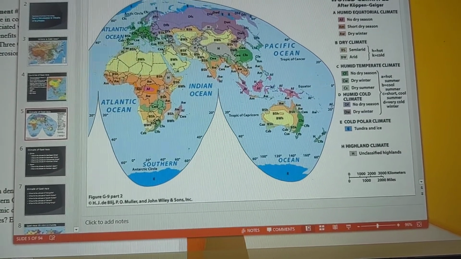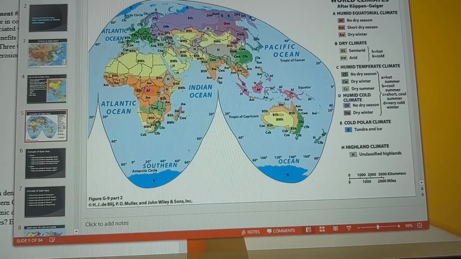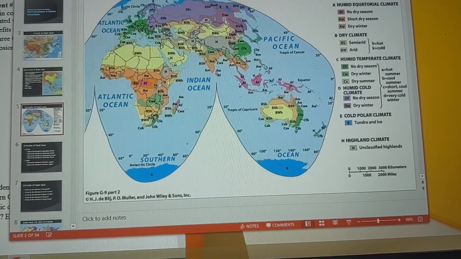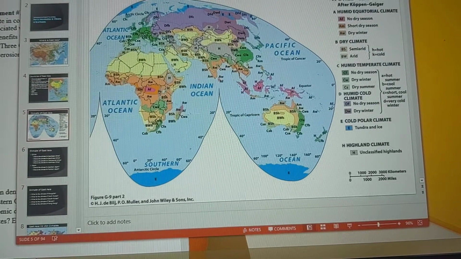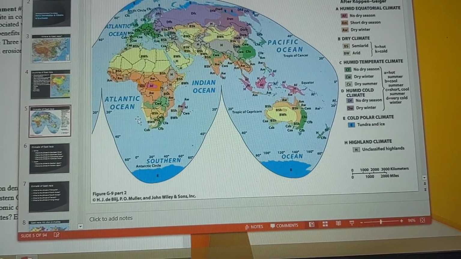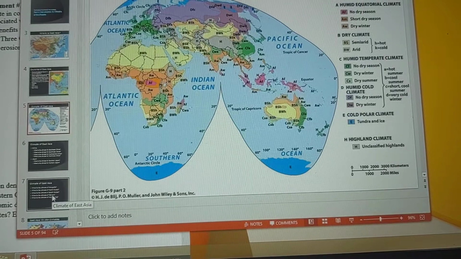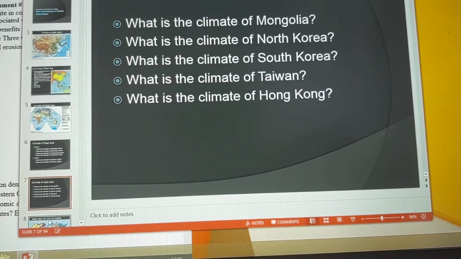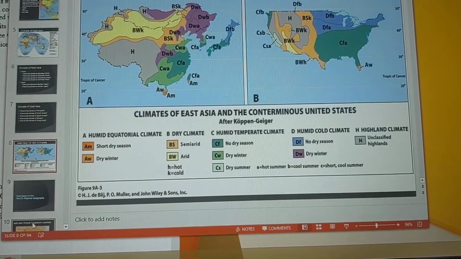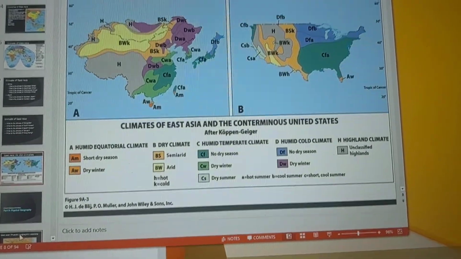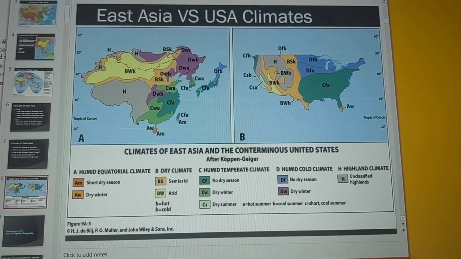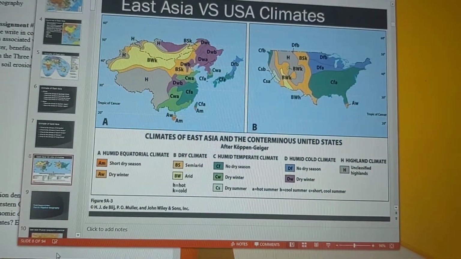That's why during the Korean War it was very cold there. And then Mongolia, they have a desert climate, okay? So it is an arid climate. It is a desert, just like north central China is a desert because of the Gobi Desert. And again, you can clearly see that it is a diverse climate when compared to the United States, okay?